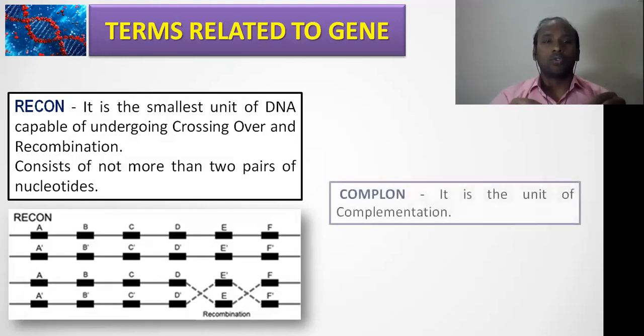And one more terminology, that is cistron, which is the unit of complementation, right? So these are all different characteristics of genes, different characteristics of DNA that we are going to see in the coming videos: what this recombination is and why it is important, what different proteins are involved in this, and what different theories explain these things, right? Then you remember that recon and cistron.